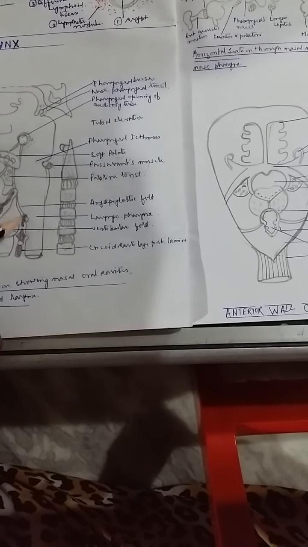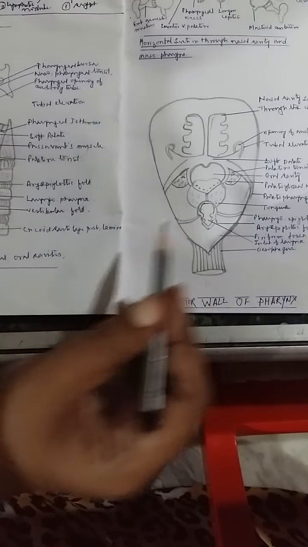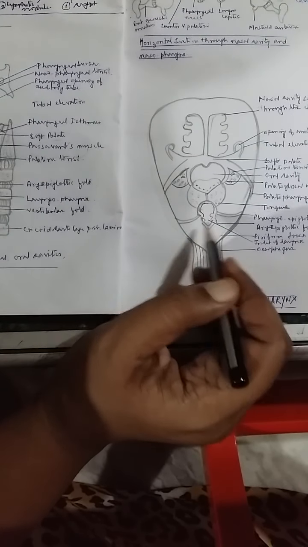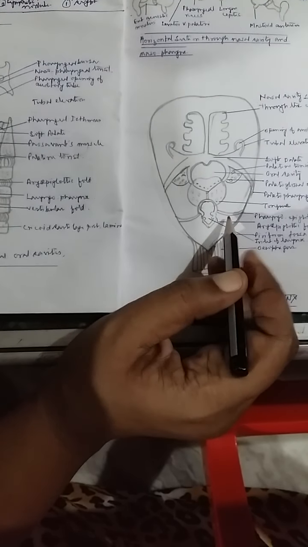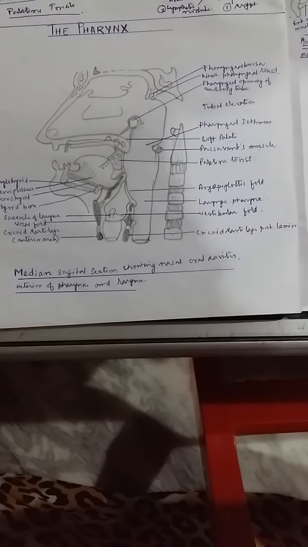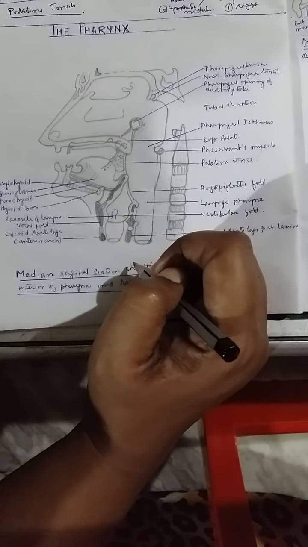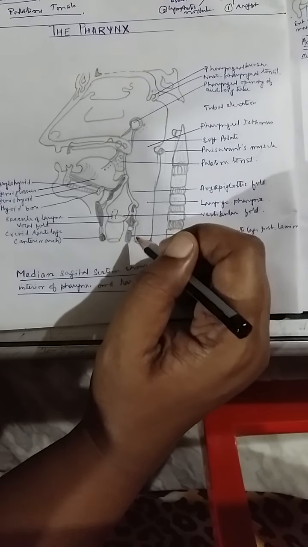It may enter the esophagus, that is the medial food channel as you have seen here, or it may go to the lateral food channels, which are bounded by the aryepiglottic fold on the medial side. Now food enters the esophagus and reaches the stomach due to peristaltic movement.